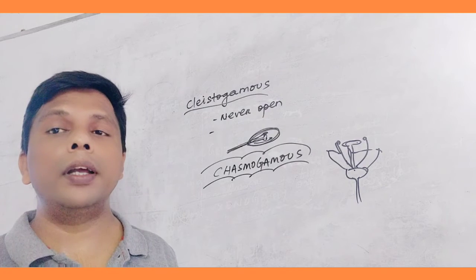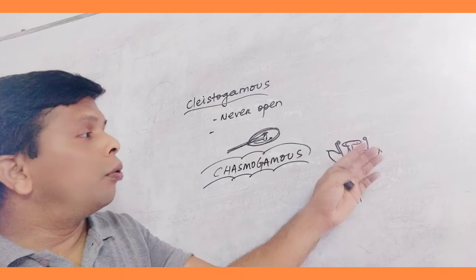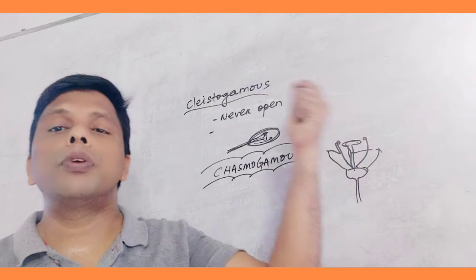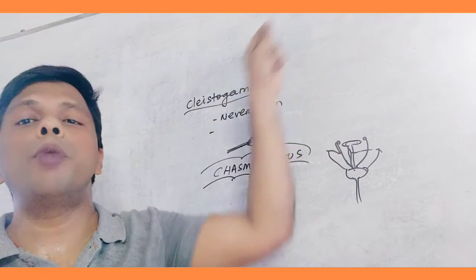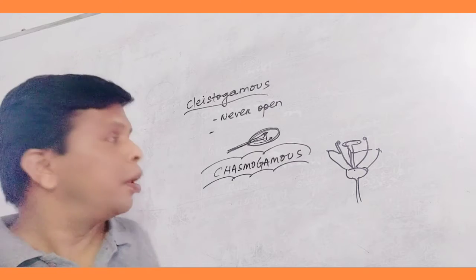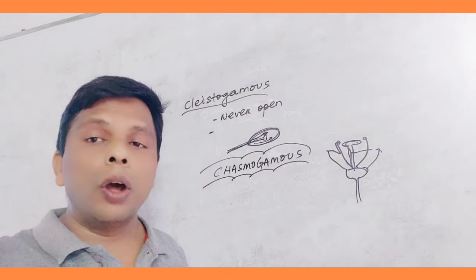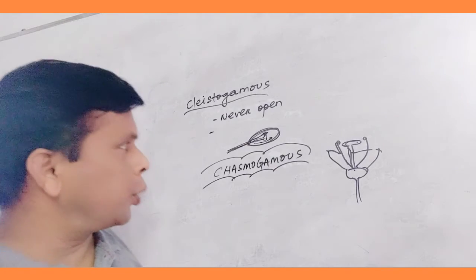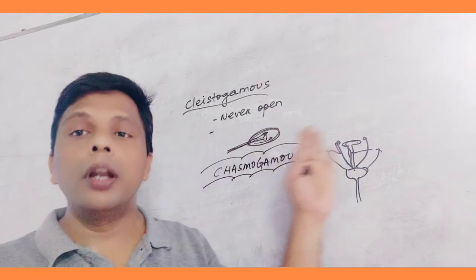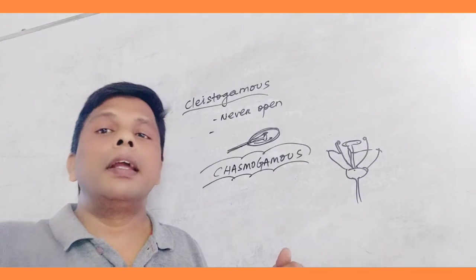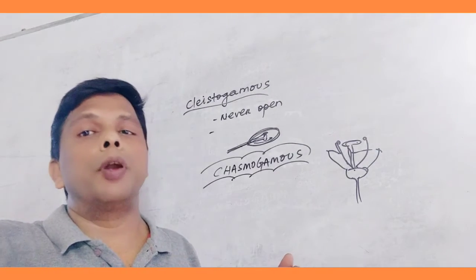How can they avoid it? Because when the flower is open, there is a chance of receiving pollen from another flower. But in the cleistogamous flower, the flower is in closed condition, so it cannot collect pollen from other sources except its own. But here, except its own type of pollen, it can collect pollen from another source.